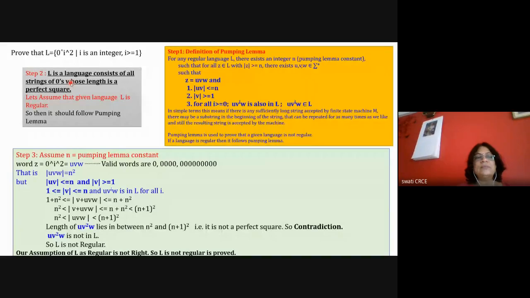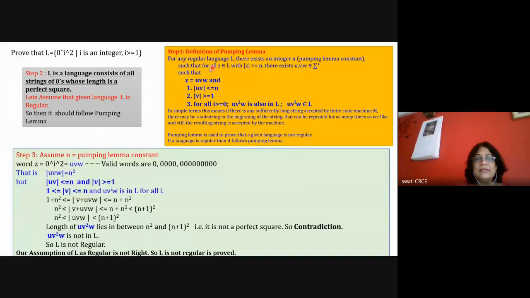Okay. So that we have identified and we are writing it. The language is the language where the number of zeros is equal to a perfect square. The length of the string is a perfect square. So you assume that the length of this UVW is equal to N square, because it is given in the statement.